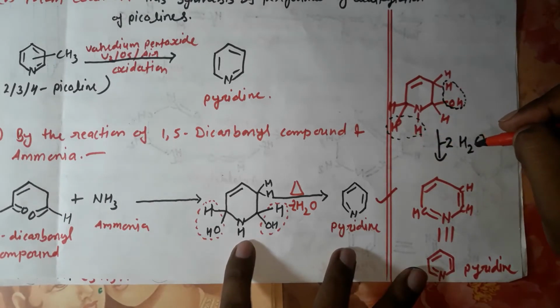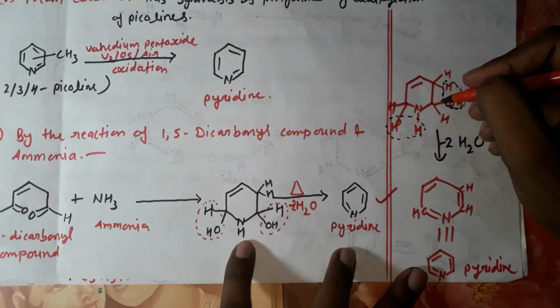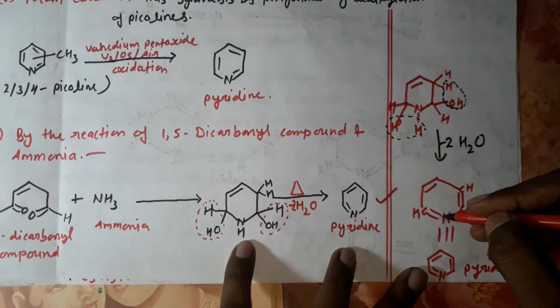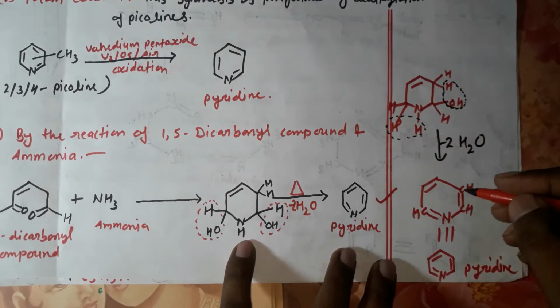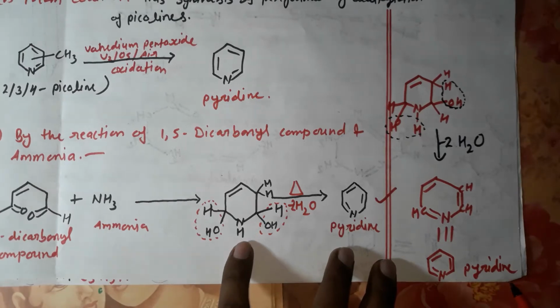So a total of two molecules of water are released, and it will form bonds at this position and this position. So here a double bond and here also a double bond. This is the structure of pyridine, and it can be drawn like this also.